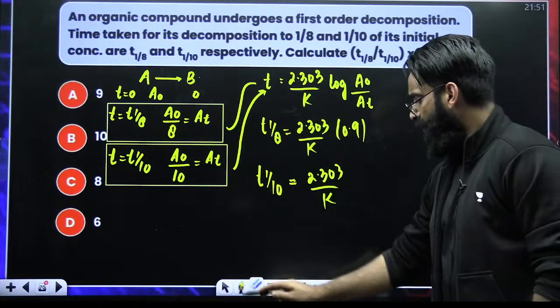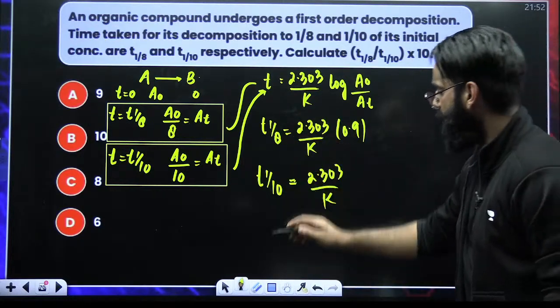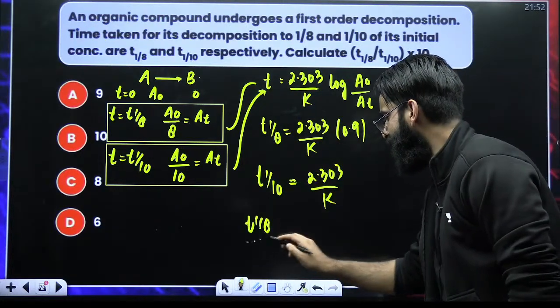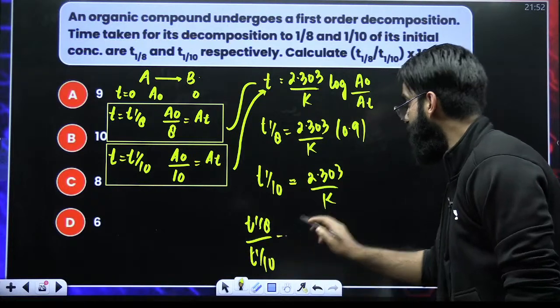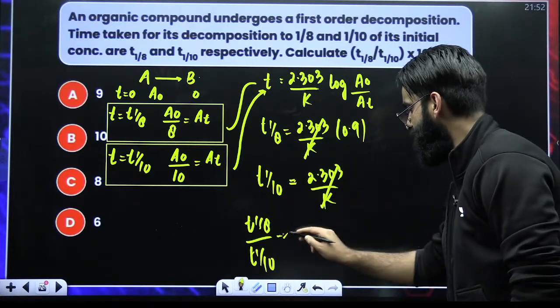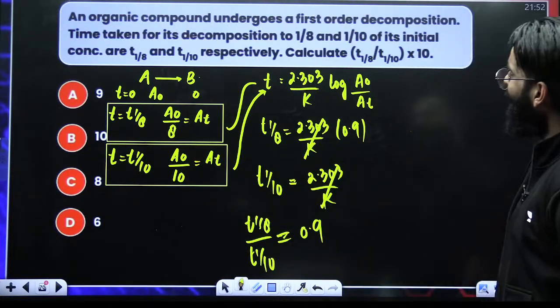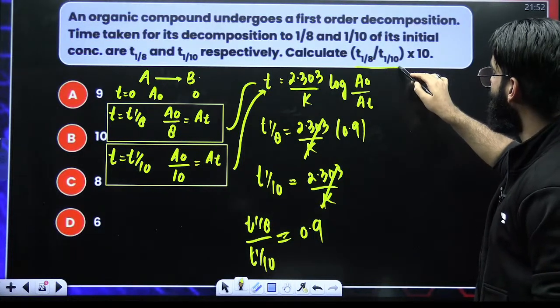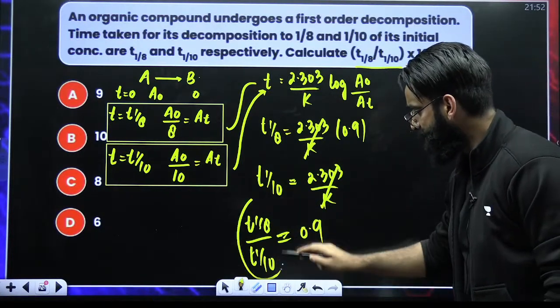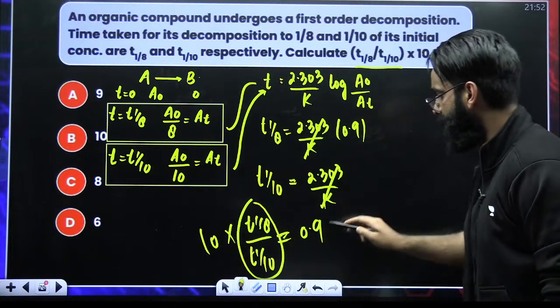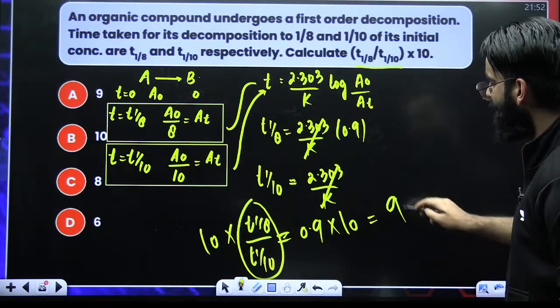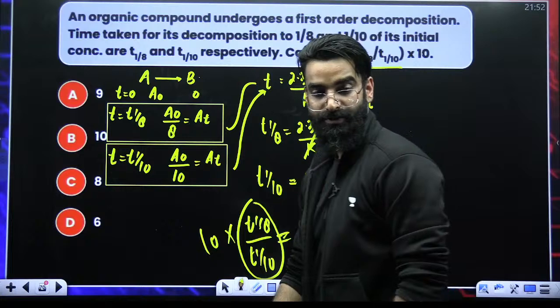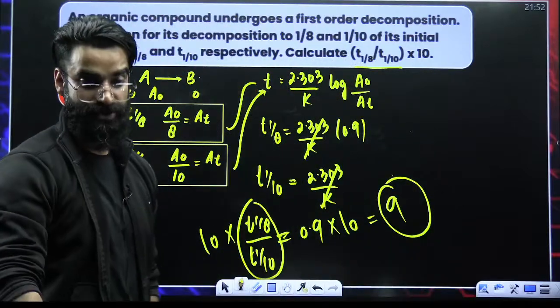Okay. What I need to do? I need to divide these 2 equations. T1/8 divided by T1/10 comes out to be how much? This term cancels. It comes out to be 0.9. But in the question, I have to get the value of T1/8 divided by T1/10 multiplied by 10. So I have to multiply this term with 10 as well. The overall value comes out to be 9. So 9 is going to be the correct answer of this particular question.